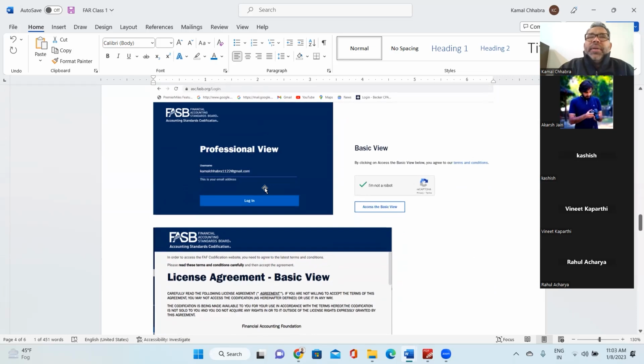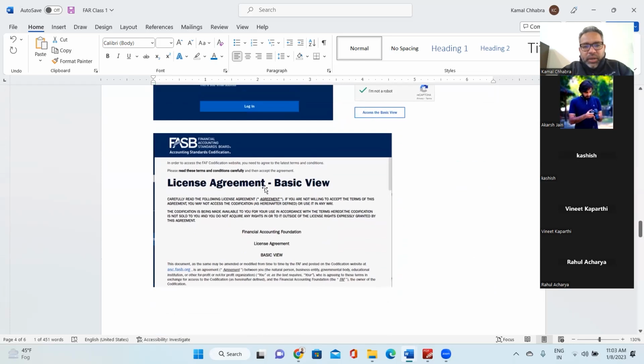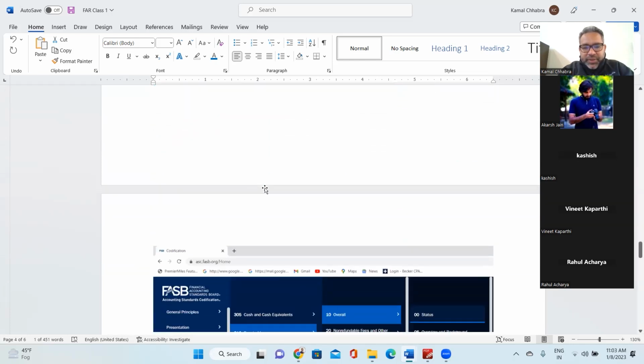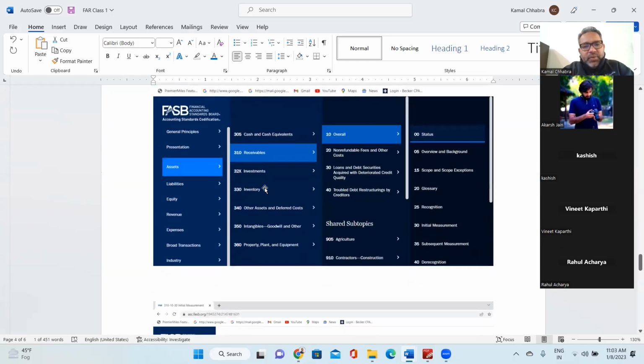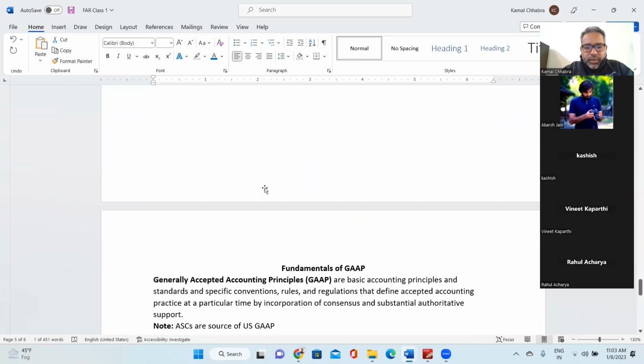There are two kinds of views: the basic view and the paid version. You can read any accounting standard codification at any time free of cost, but if you want a downloadable version, that is the paid version. Then this slide opens where you need to agree to the license agreement for the basic view, and once you submit, this type of page will open.